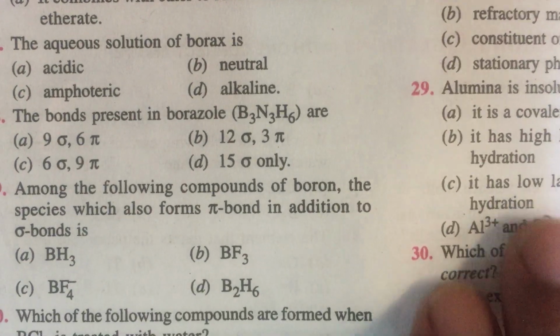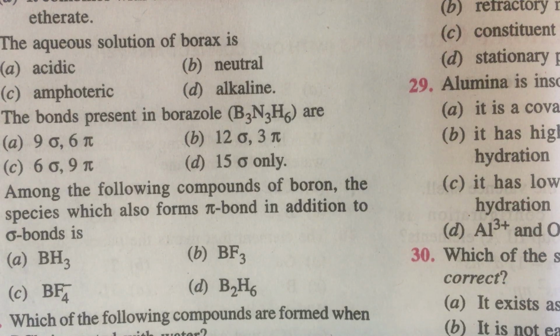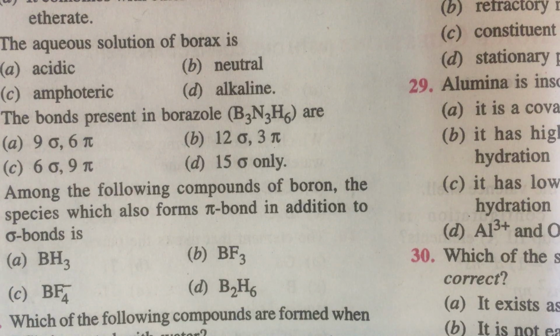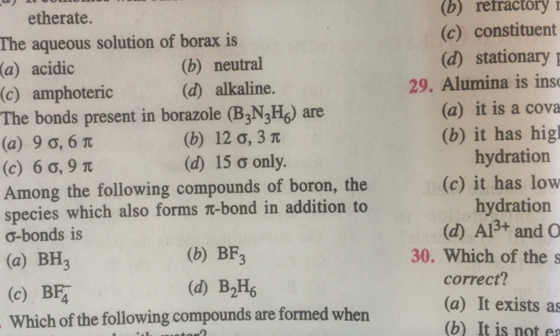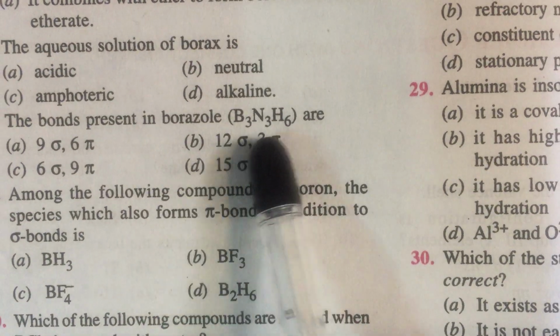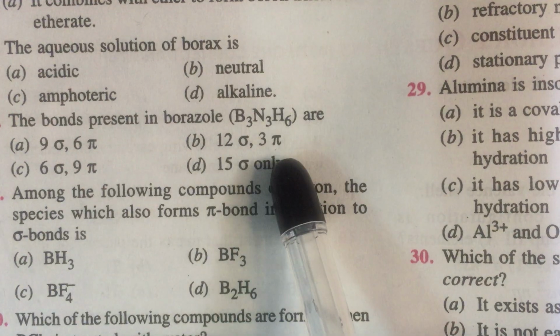The bonds present in borazole B3N3H6. In a cyclic compound, number of sigma bonds is always equal to number of atoms. In an open chain compound, number of sigma bonds is equal to number of atoms minus 1. Because borazole is a cyclic compound, B3N3H6 has 12 atoms. So it should have 12 sigma bonds. Like benzene, it has 3 pi bonds.